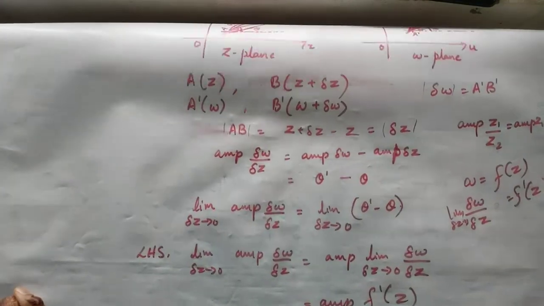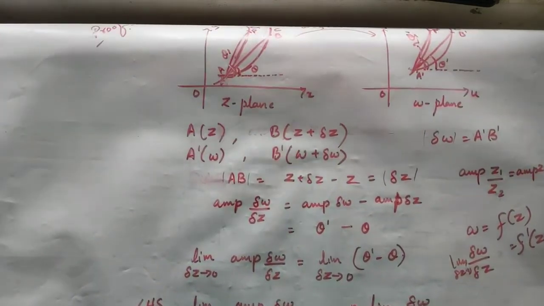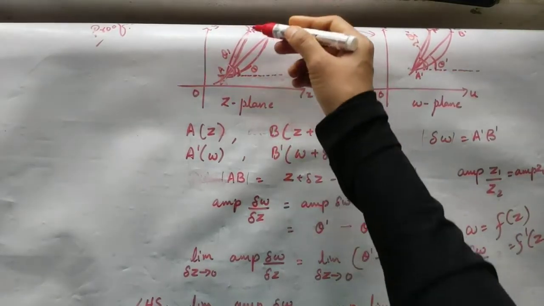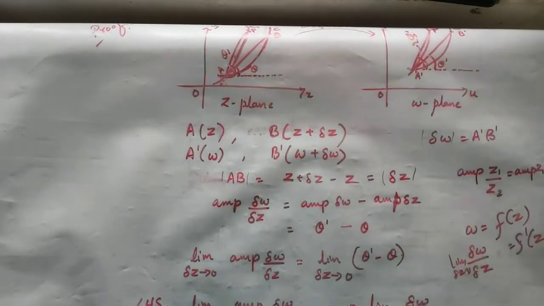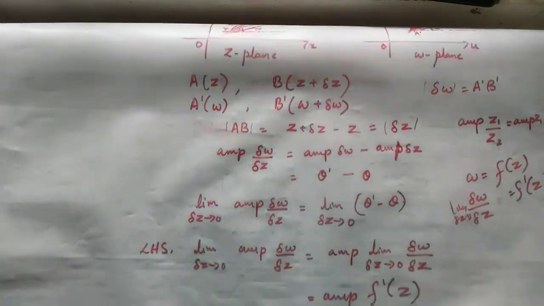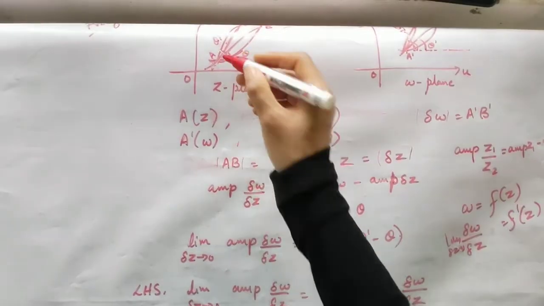So whatever I did with the curve C and C dash can be continued for C1 and C1 dash, since the point of intersection is the same.